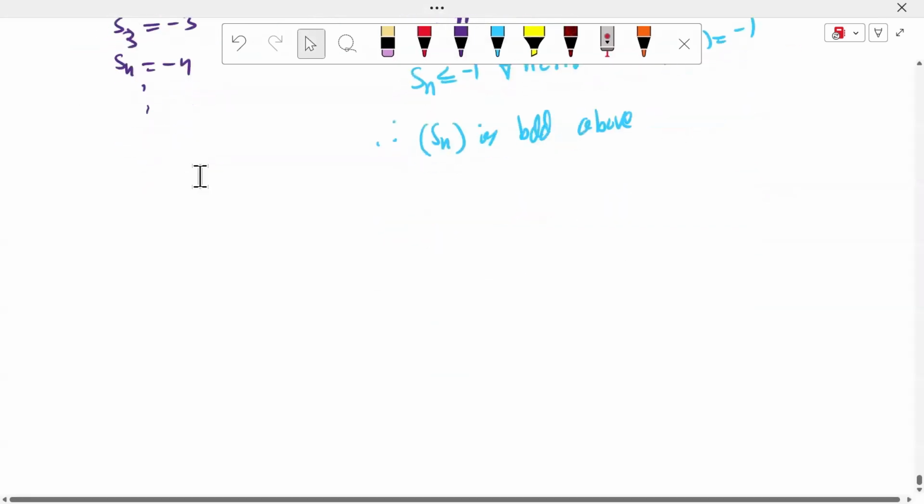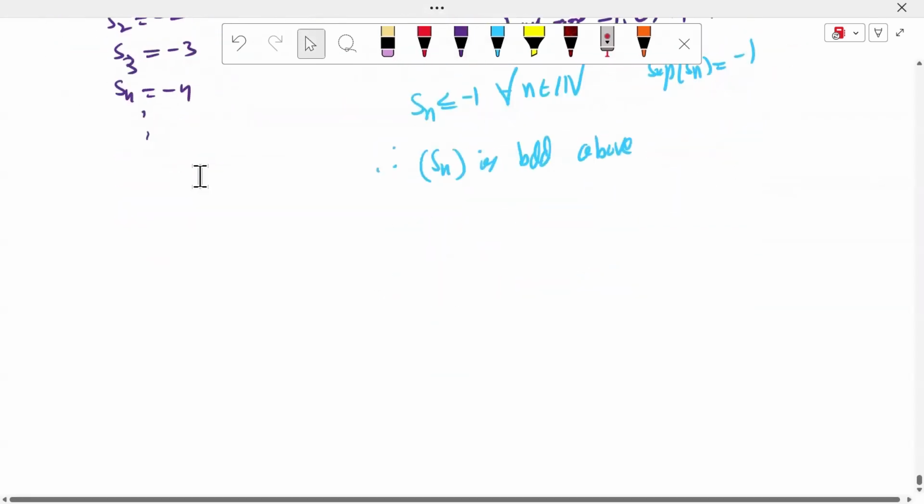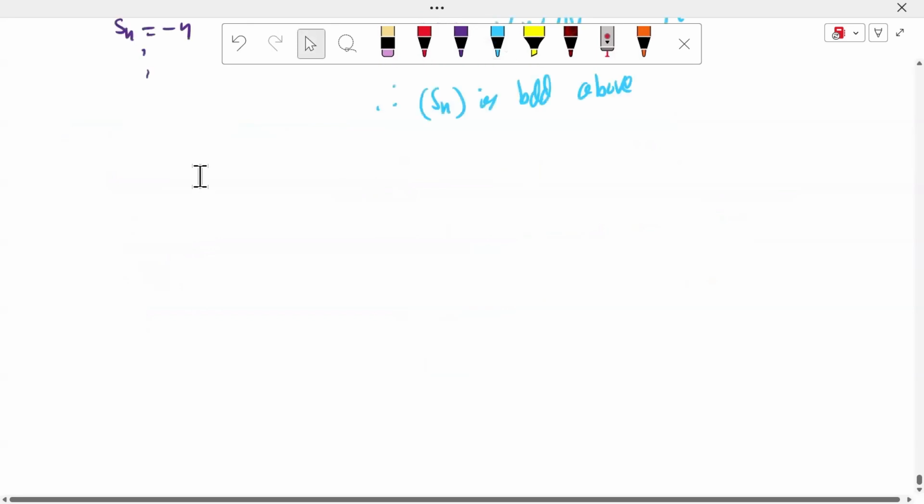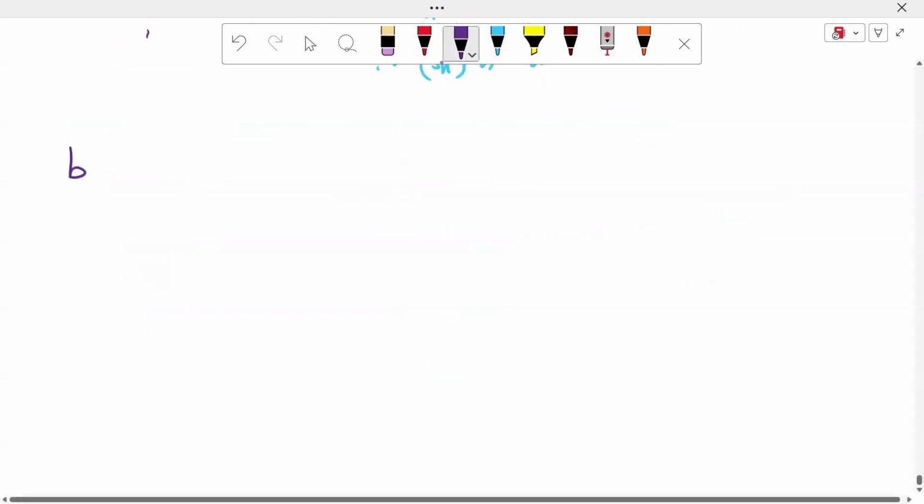Another definition: the bounded below sequence. What is the bounded below sequence definition?